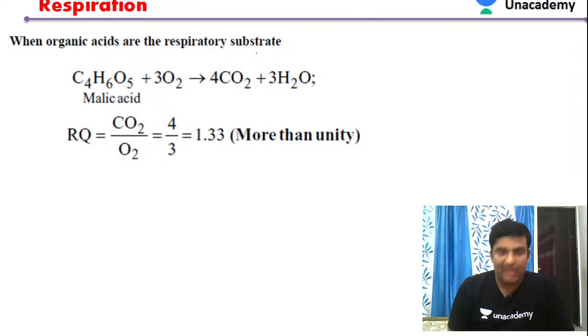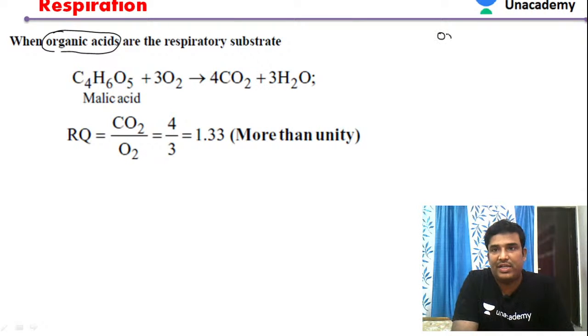So let us see about the organic acids. If you remember, last class we were discussing the citric acid cycle. In the citric acid cycle we have seen different types of organic acids. Citric acid is also one type of organic acid.